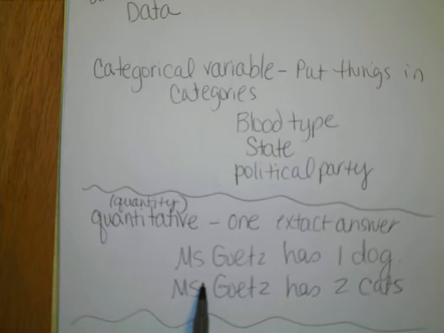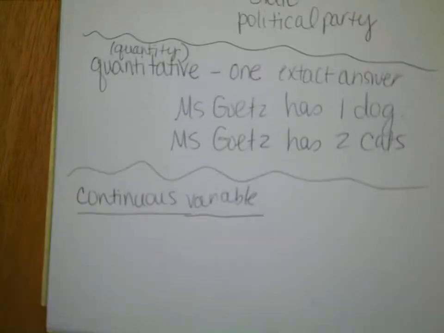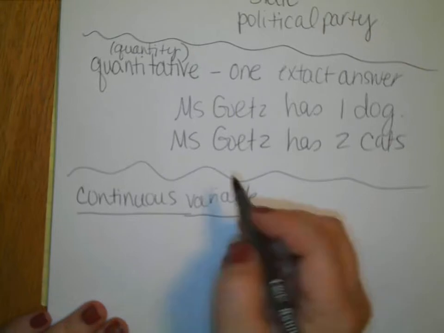continuous variable. Oh, sorry. In a continuous variable, you can have an infinite number of possibilities.